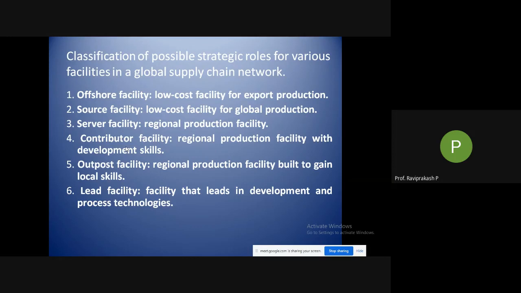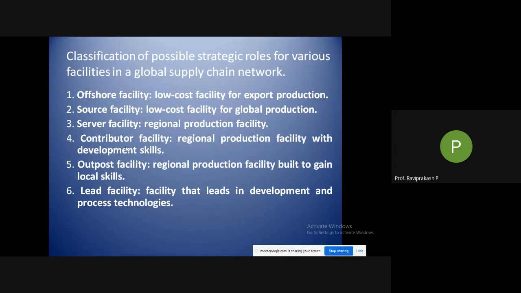Then server facility. A regional production facility. These facilities only serve the particular region in which they are present. Then contributor facility. What is this? A regional production facility with development skills. Here some kind of development of a new product or changes in the product could be seen in a contributor facility. Then outpost facility, a regional production facility built to gain local skills.